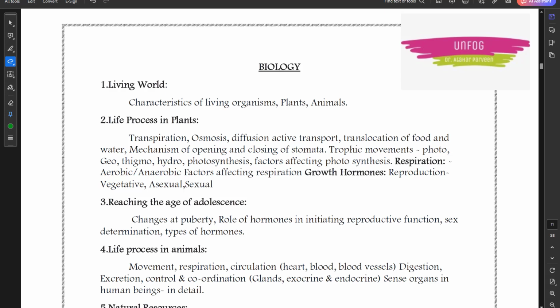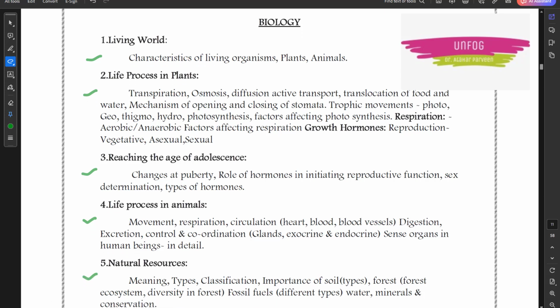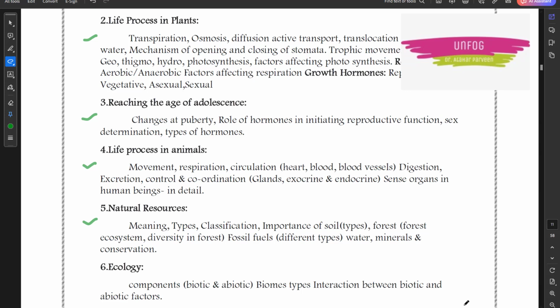Then talking about biology, this is living world, life process in plants, reaching the age of adolescence, then life process in animals, natural resources you have. Here important chapter means life process in plants. Even reaching the age of adolescence is also an important chapter.